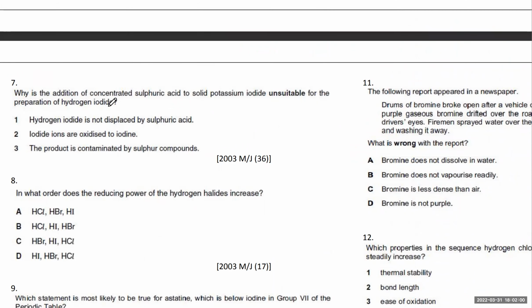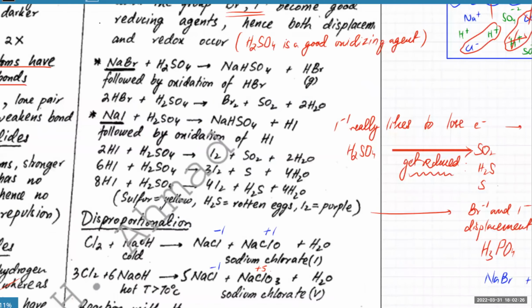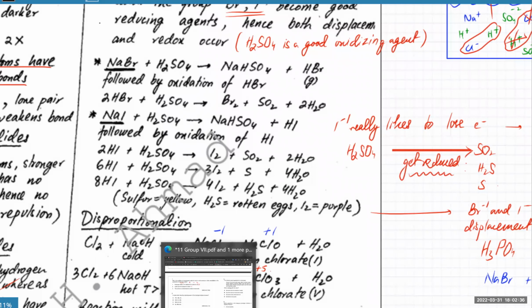Because the HI would eventually lose electrons and turn into I2. So iodide ions are oxidized to iodine. That's true. Hydrogen iodide is not displaced by sulfuric acid? It is actually displaced by sulfuric acid, but the problem is that it ends up getting oxidized during the process.